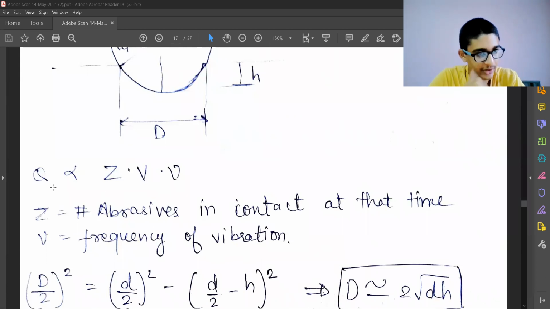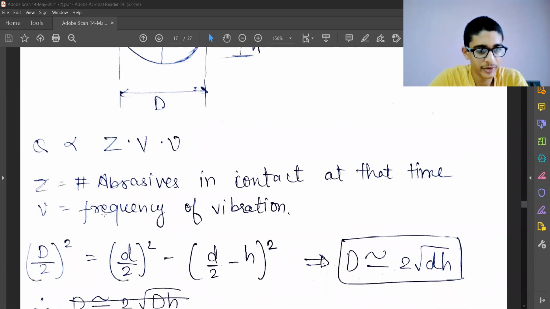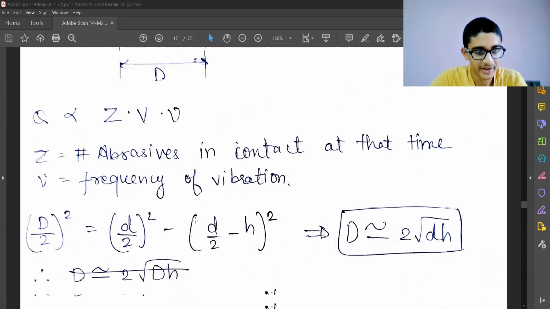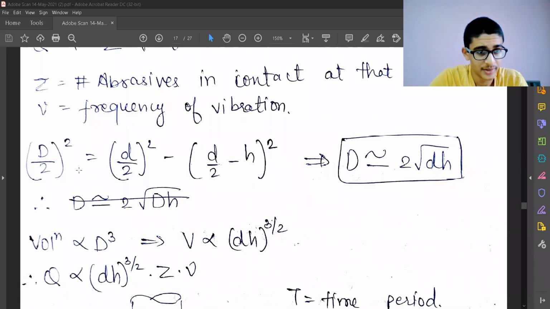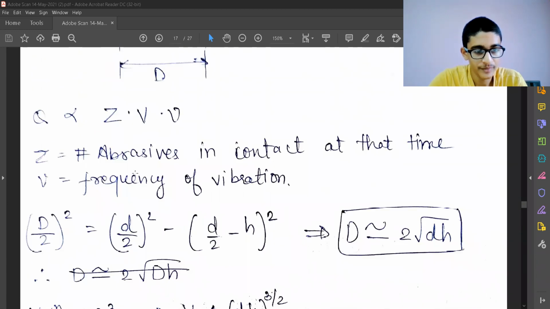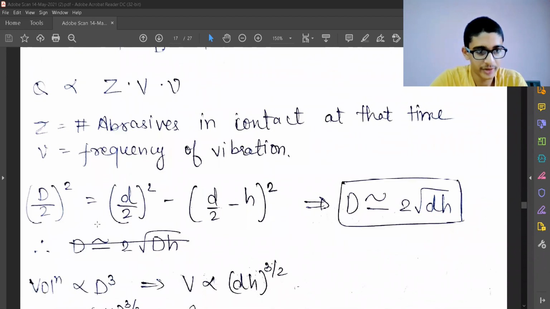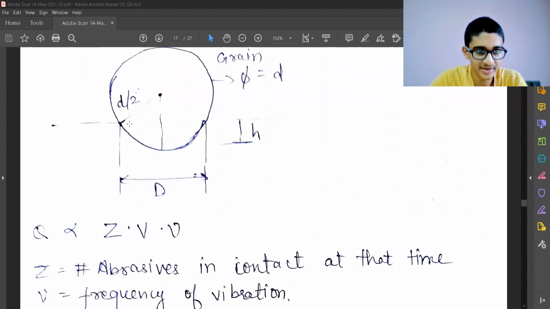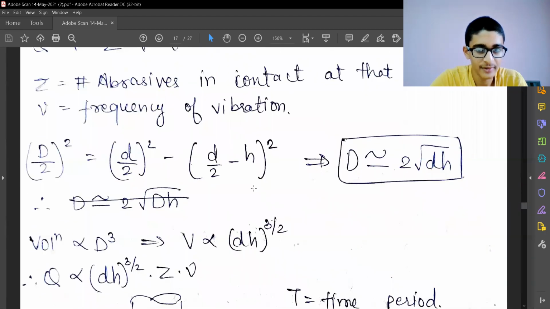So Q, that is the volume removed, will be directly dependent on Z, V and mu. Z is the number of abrasives in contact at that time, that is the density or concentration type of factor. Mu is the frequency of vibration, that is the ultrasonic frequency. And V is the volume that I'm going to remove. This is coming from the geometry itself.